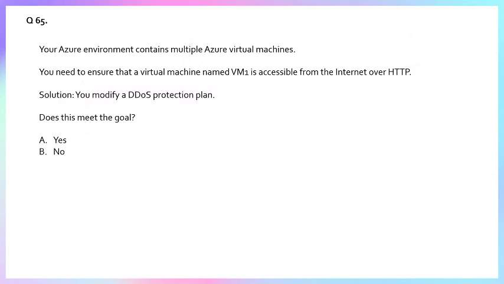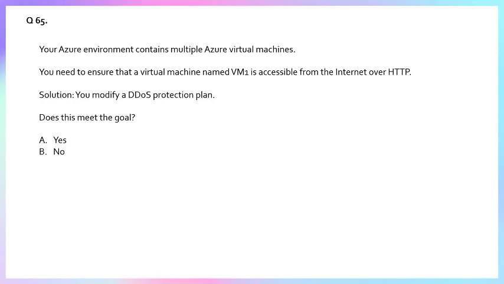Question number 65. Your Azure environment contains multiple Azure virtual machines. You need to ensure that the virtual machine named VM1 is accessible from the internet over HTTP. The solution: you modify a DDoS protection plan. Does it meet the goal? So the answer is no. Why?